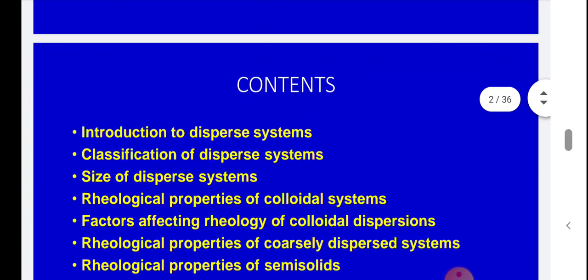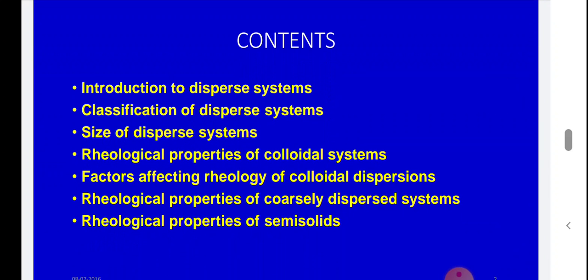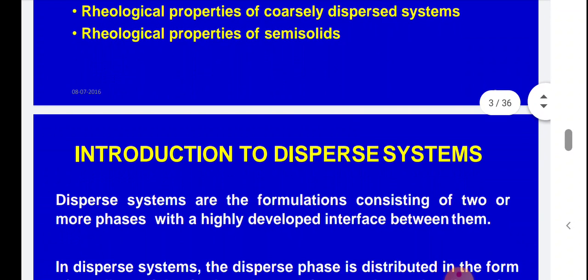In this topic we will discuss the introduction of disperse systems, classification, and size of disperse systems: in the case of suspension, that is particle size; in the case of emulsion, that is globule size; and in the case of colloid, what is the particle size of the colloidal system. Next, the rheological properties of the different types of colloidal system as well as emulsion and suspension. Then we will discuss the factors affecting rheology of colloidal dispersion as well as disperse systems, emulsions and suspensions, and semi-solids. So let's start.